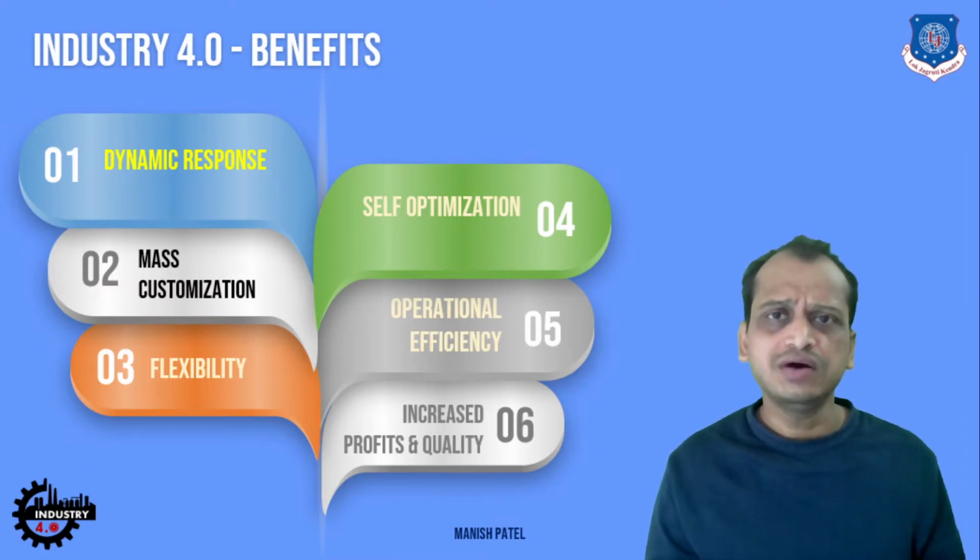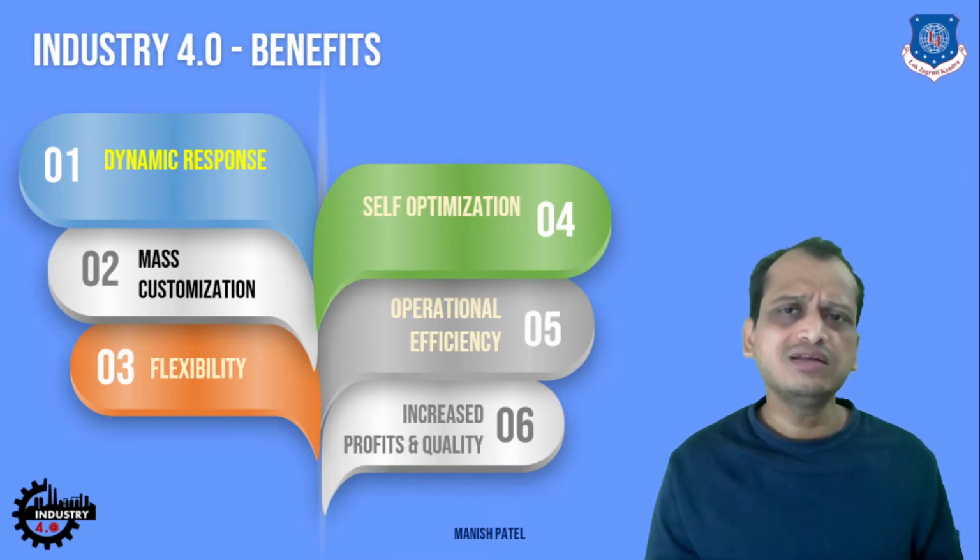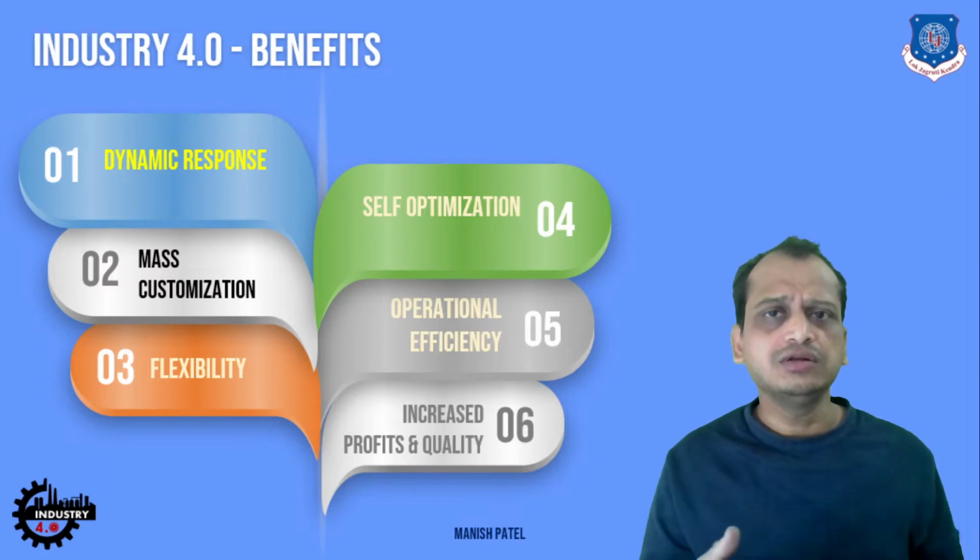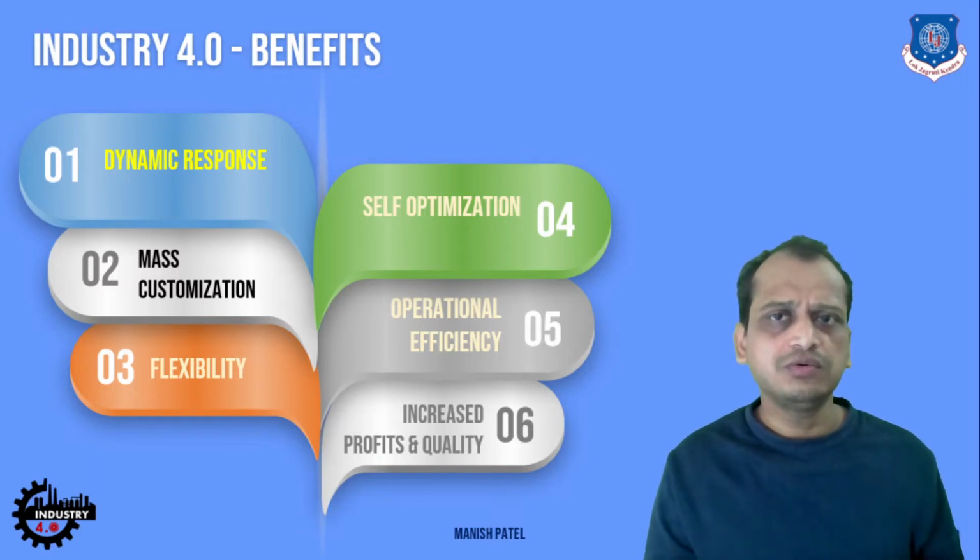These machines, these devices are self-optimized, so very little intervention is needed from the human side. You get very good operational efficiency, and by extension a very good quality product, and the profits are definitely going to increase. So these are some of the huge benefits Industry 4.0 is giving.